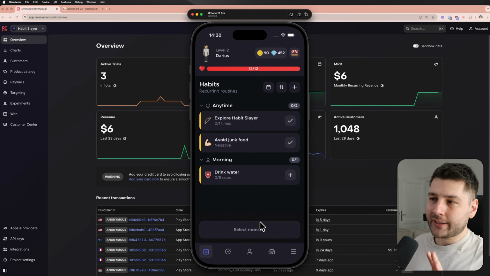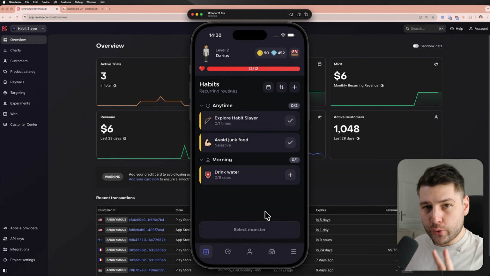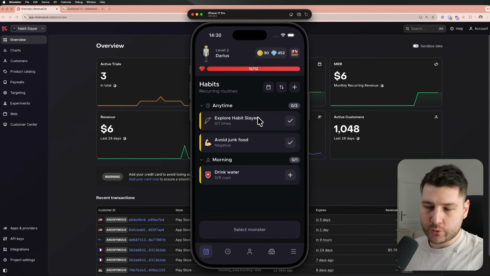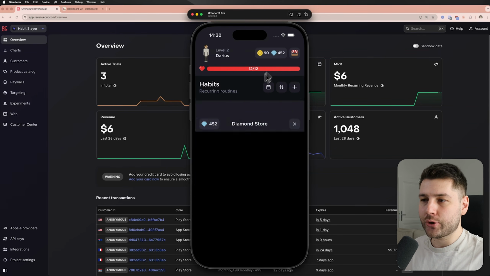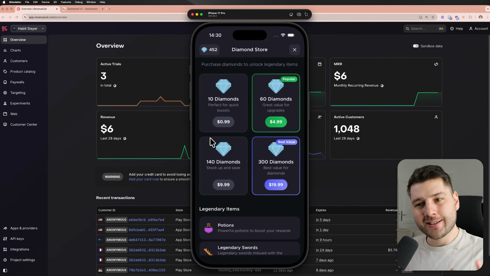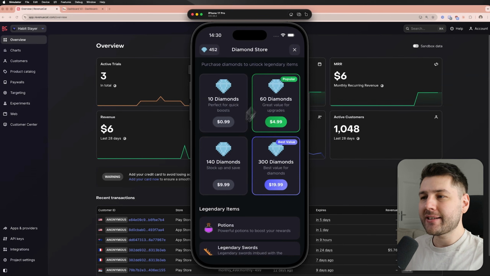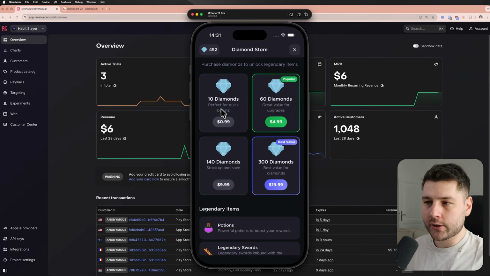So when it comes to monetization on HabitSlayer, there's two camps. There's in-app purchases with these diamonds over here, and then there's an actual paywall, a monthly subscription. Let me first show you the in-app purchases. So here I have diamonds. This is another currency that you have in the application. This is pretty typical for games and apps like that. And you can basically buy a pack of diamonds, and these are the prices over here. So it's $1 for 10 diamonds, $5 for 60, and so on.